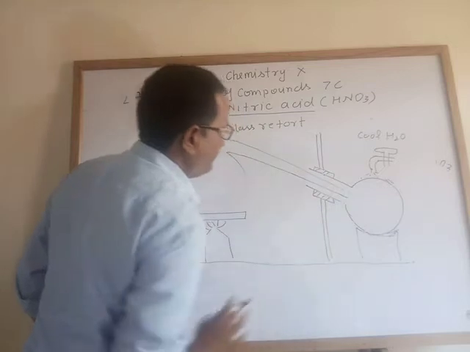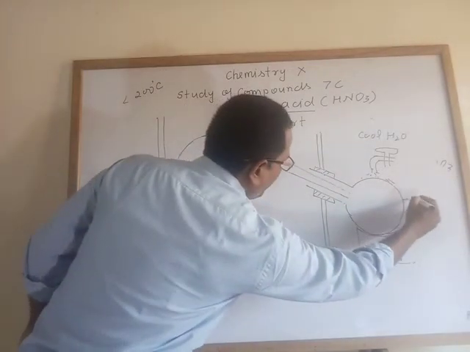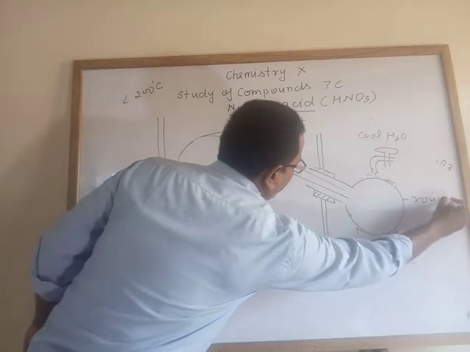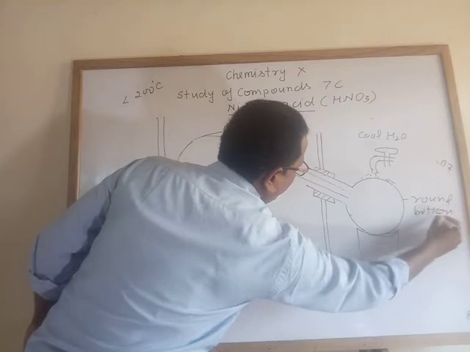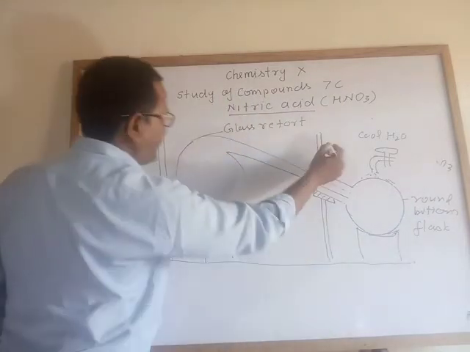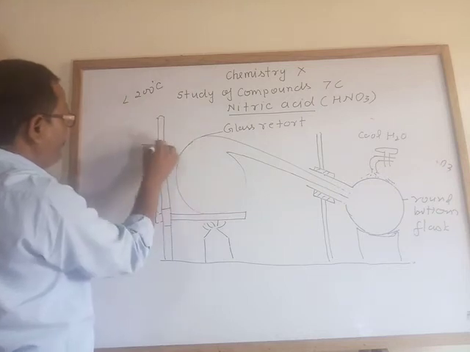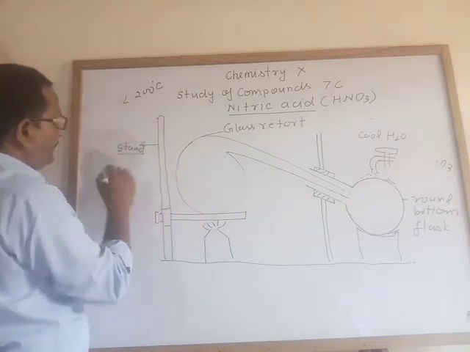See that? This is a round bottom flask, already you know that. Round bottom flask. This one is stand. See that.